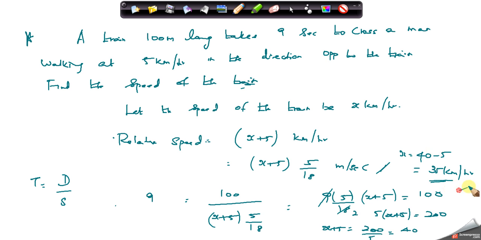The speed of the train is 35 kilometer per hour, because the man's 5 kilometer per hour was the value we took in this case.